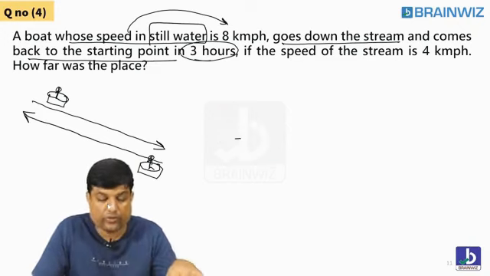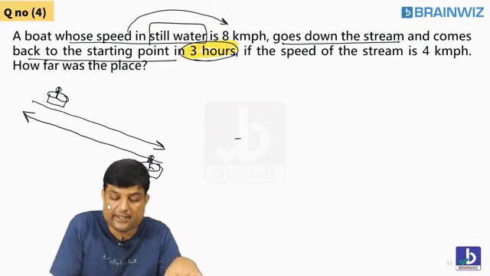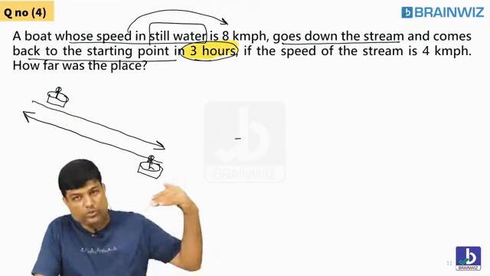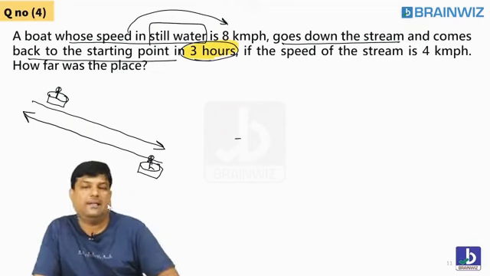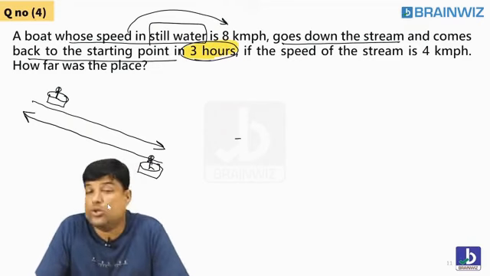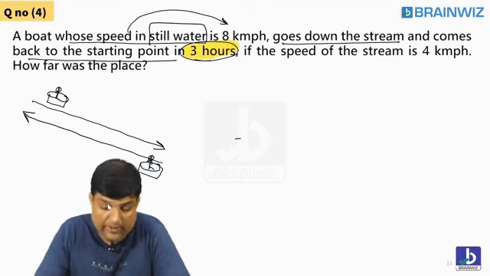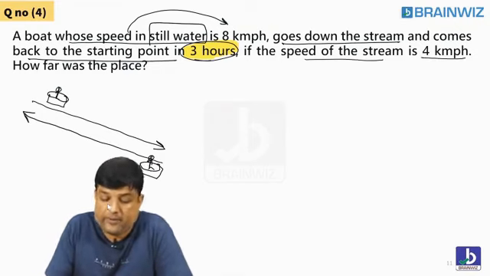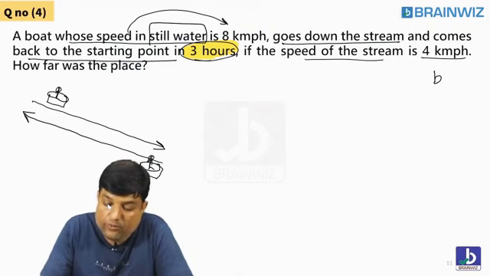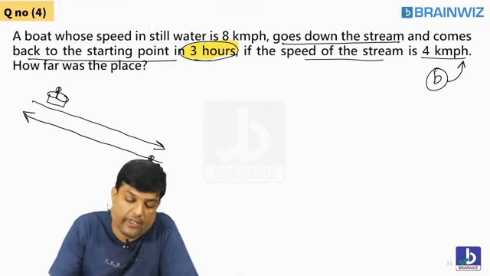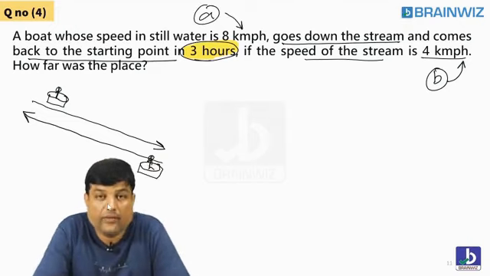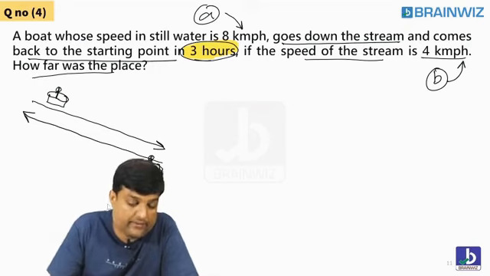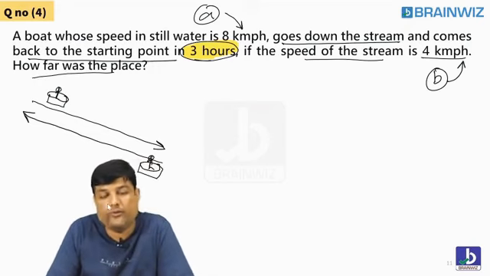So let me just tell you, students, who is this 3 hours? This 3 hours is nothing but the time taken to go down the stream and time taken to go back. Following? So this is not the going time, it is not the coming time, it's the total time. I want that if the speed of the stream is 4 km per hour, so we have to understand that B value is 4 km per hour. And the still water A value is what? 8. Students, the question is how far was the place? I don't know how much far you have gone.